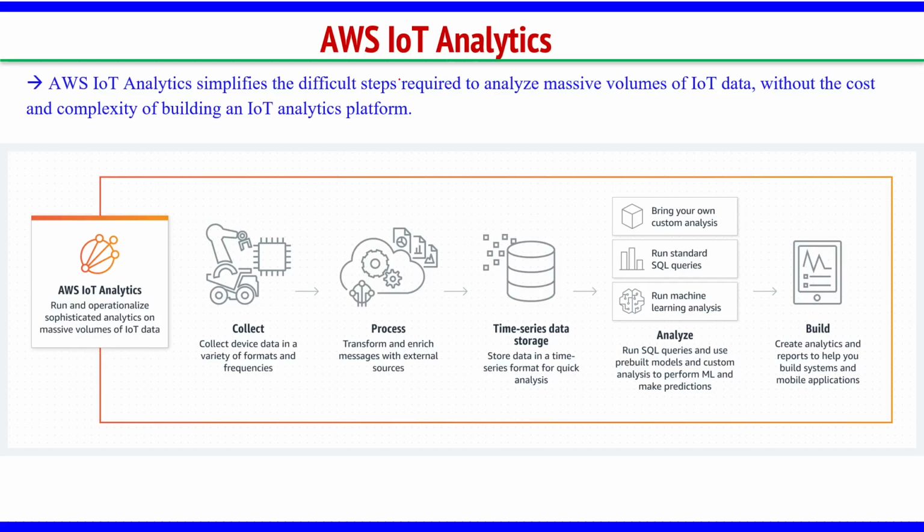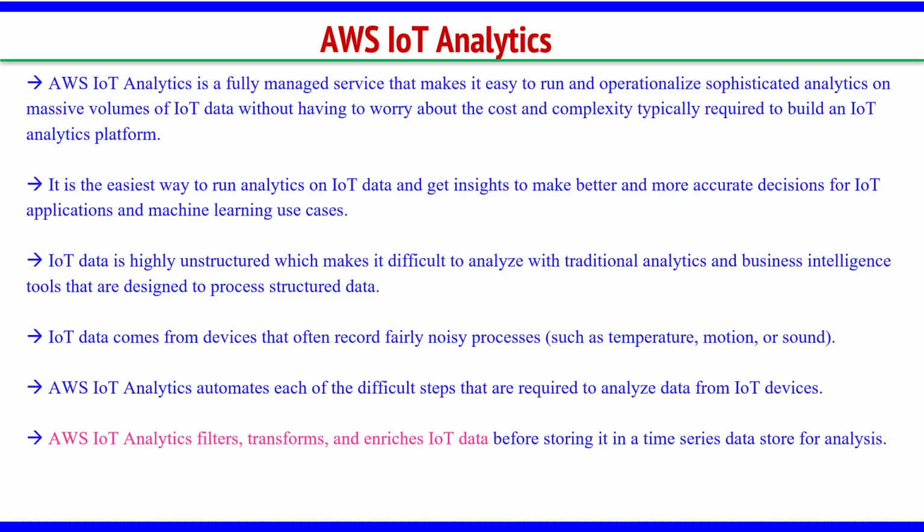All these are possible with AWS IoT Analytics. Let's understand now what it does. It is the easiest way to run analytics on IoT data and get insights. If you want to derive something, you want to execute your ML model, you go for IoT Analytics.